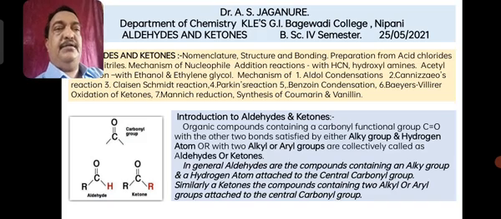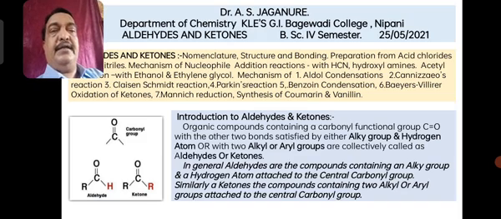So with these words, last time what I discussed was regarding aldehydes and ketones. Both aldehydes and ketones have the carbonyl group, and this carbonyl group has two valencies. Out of the two valencies, if one is satisfied by R and the other by H, it is an aldehyde. If both are R, it is a ketone, where R may be aromatic or aliphatic. This definition you may be very familiar with since your PUC.